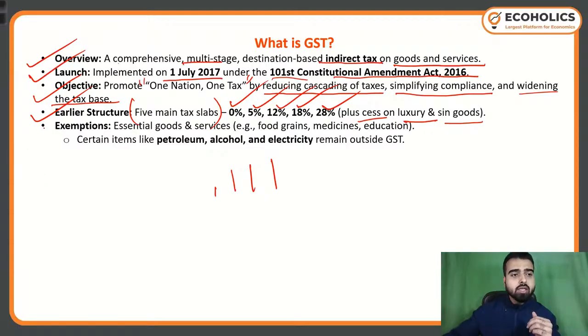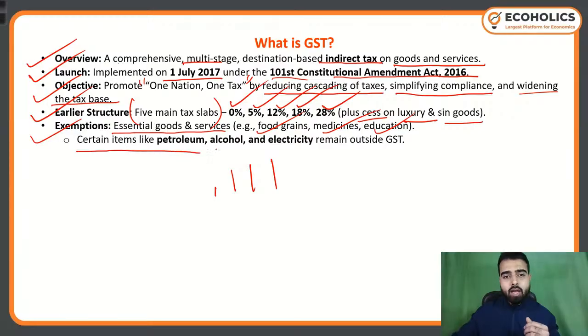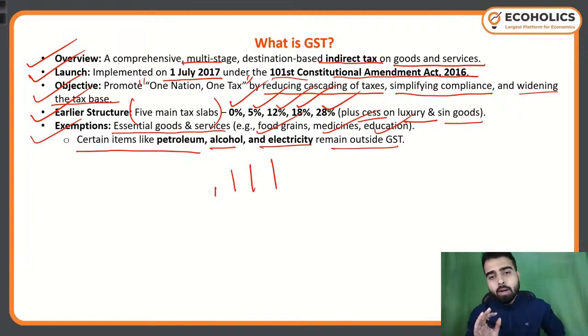Now, exemptions: essential goods and services were exempted from the ambit of GST. These exemptions were food grains, medicines, and education. Now, certain items like petroleum, alcohol, electricity remain outside the ambit of GST. There is no GST on alcohol, there is no GST on petroleum and electricity.